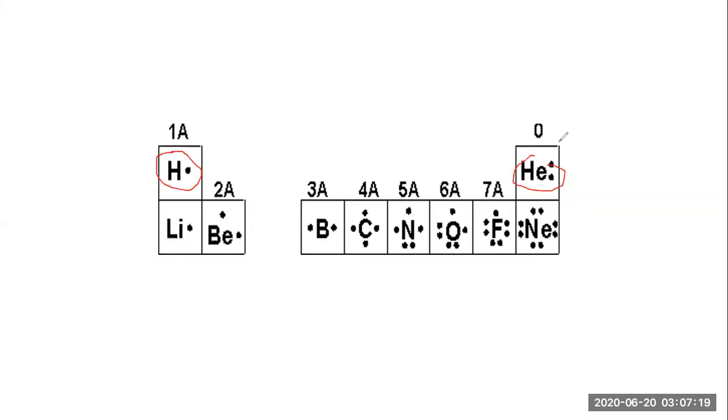They are exceptional cases because they show the duplet. In this whole period, lithium, beryllium, boron, carbon, nitrogen, oxygen, fluorine, and neon are going to fall under this category.